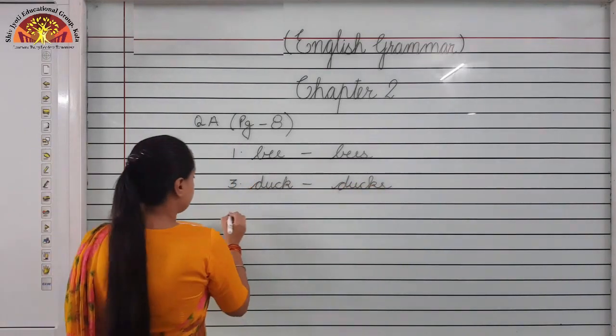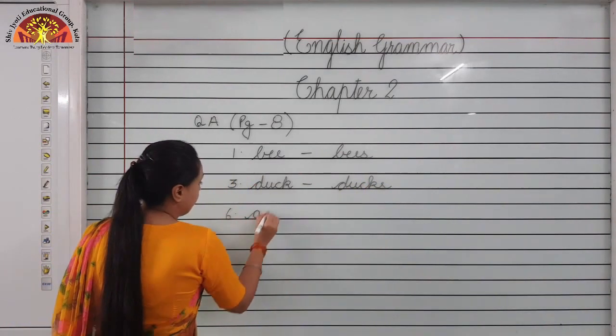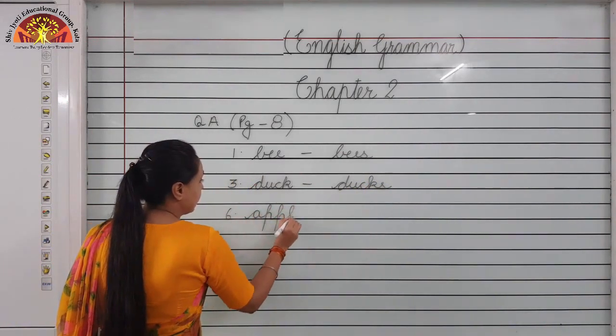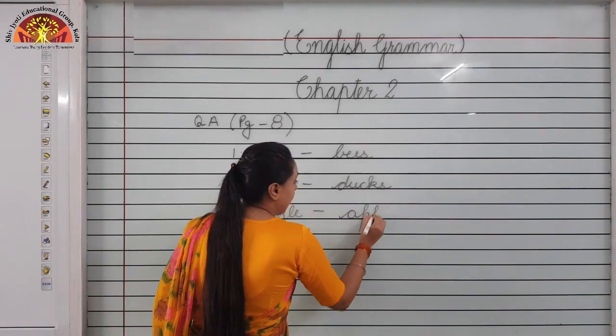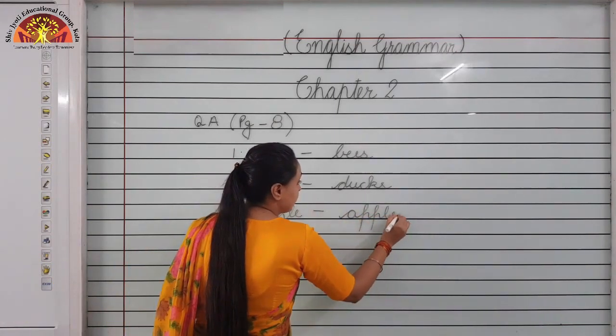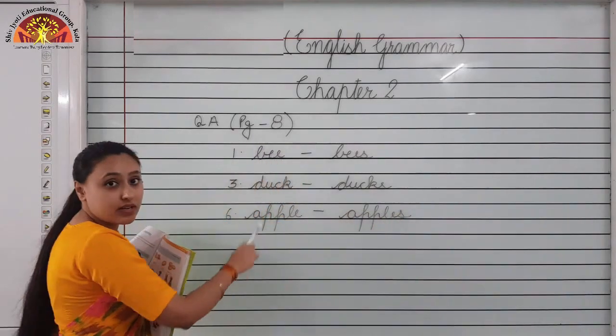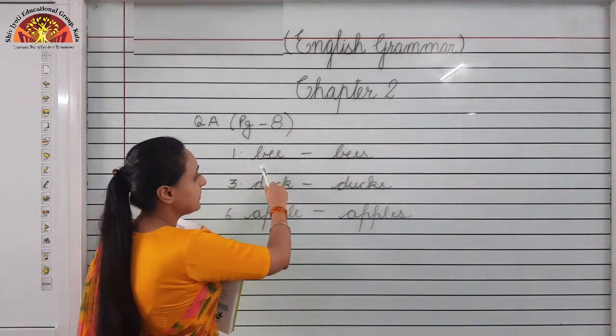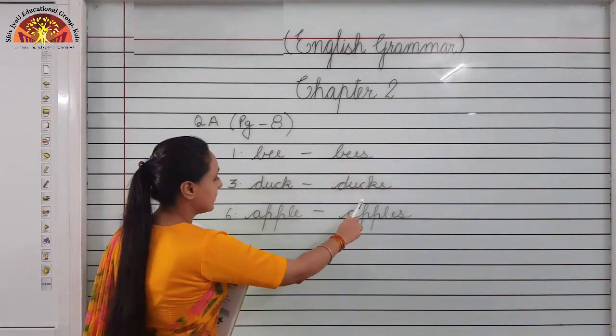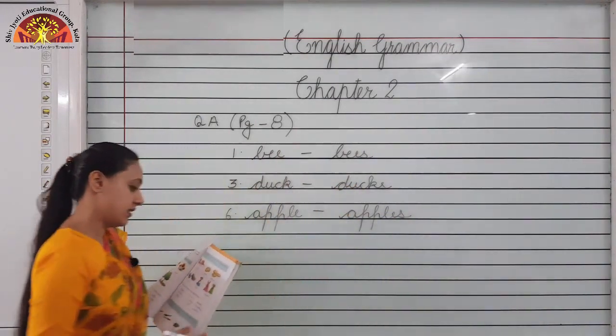Number 6, A-double-P-L-E, apple. Apple will become apples. So children, these all are singular nouns. When we add s, it will become plural. Bee, bees, duck, ducks, apple, apples.